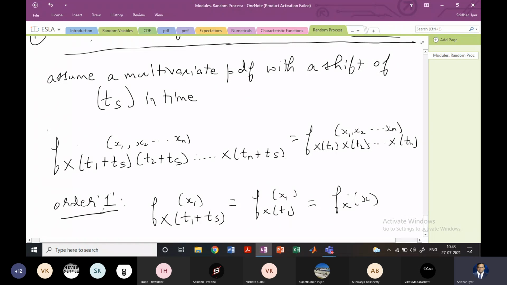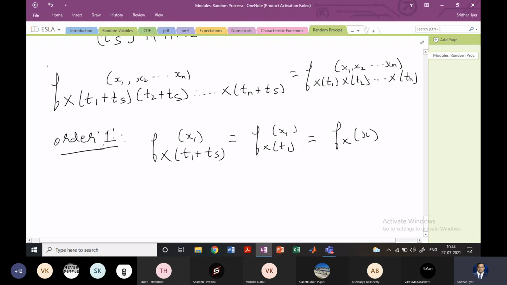So for a strict sense stationary random process, the PDF is independent of time, right? That is what we had written in those 3 points. Once the PDF is independent of time, obviously the expectations will also be independent of time.